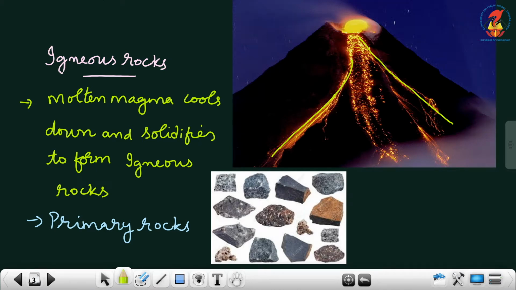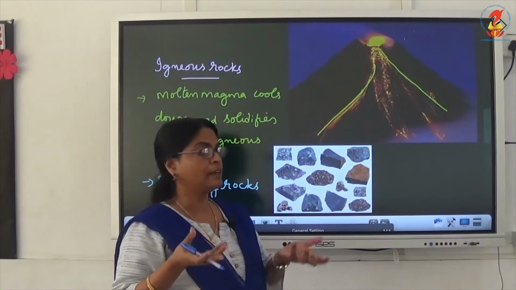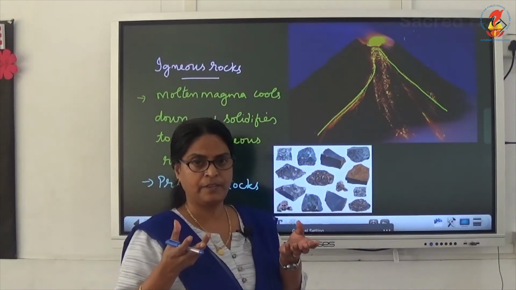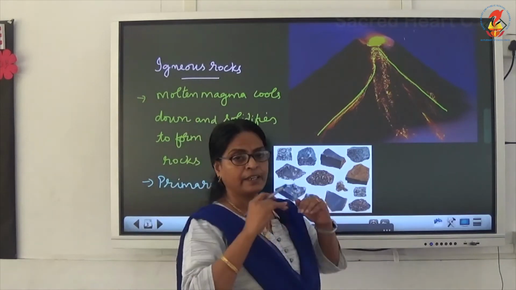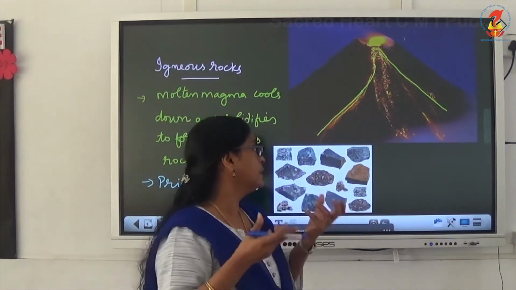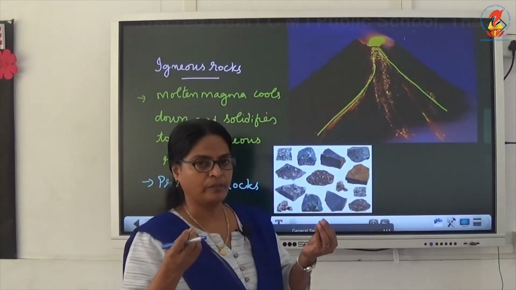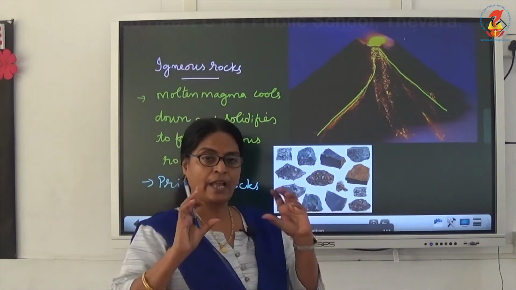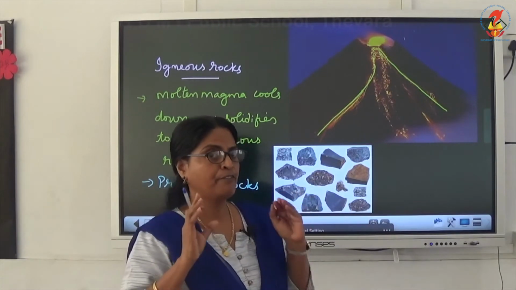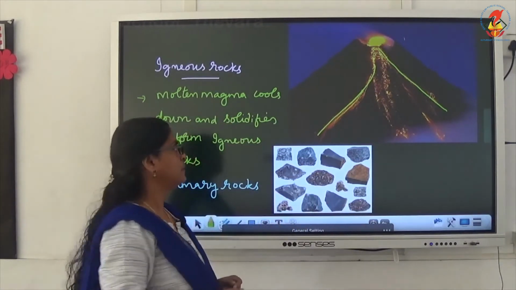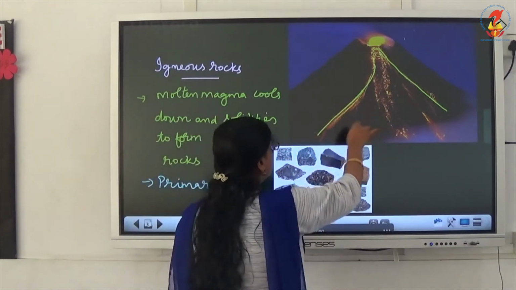And you know the igneous rocks are formed from the magma, which is deep under the earth. When the lava comes out, it cools down, solidifies and forms what? Igneous rocks. You can see lava over here.